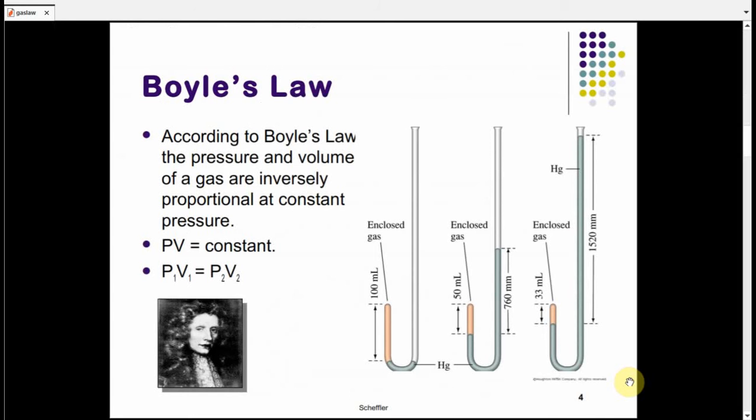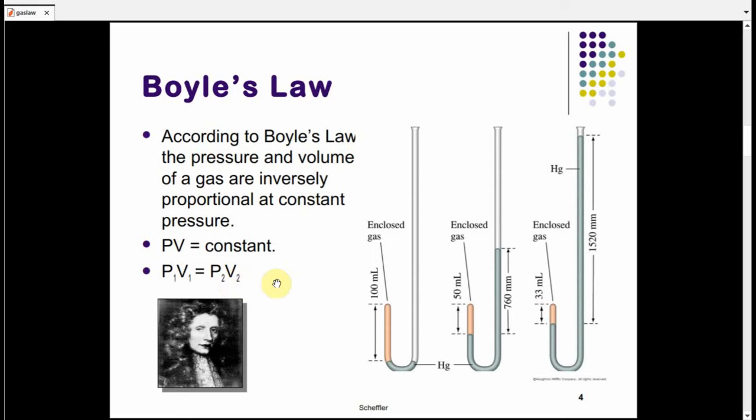Boyle's law. According to Boyle's law, the pressure and volume of a gas are inversely related. Increasing pressure decreases volume and vice versa. From this, we conclude that PV equals constant, or P1 V1 equals P2 V2.